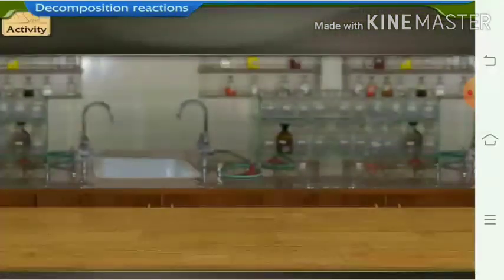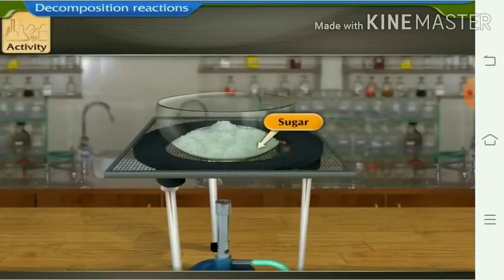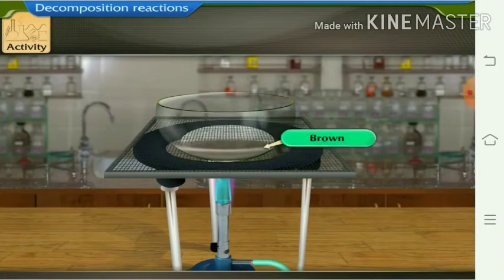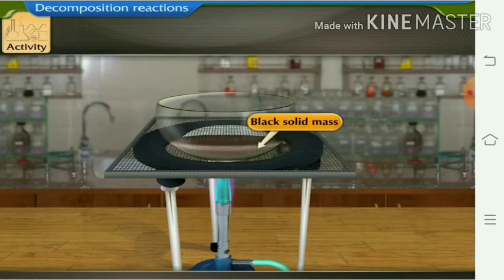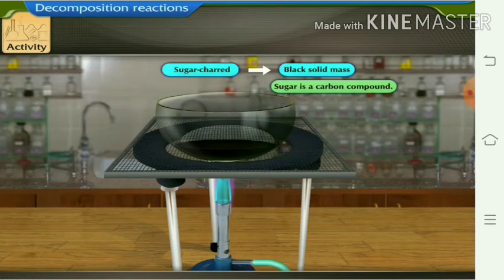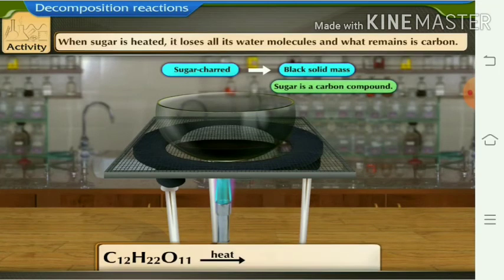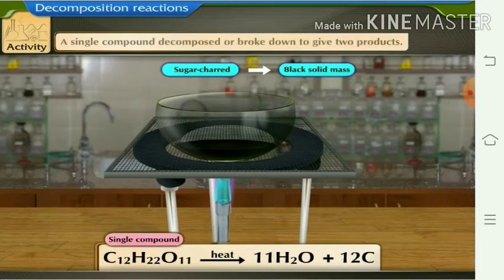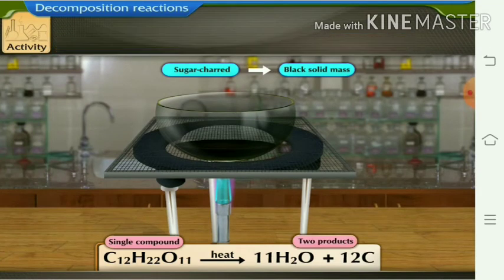Now the next type, decomposition reaction. You can see the activity when sugar is taken in a china dish and heated with the burner. It changes into brown color and after that gets converted into a black solid mass, called charred sugar. Sugar is converted into carbon, the black colored residue. So sucrose C12H22O11, after heating, gets converted into water and carbon. Carbon remains in the form of black residue.